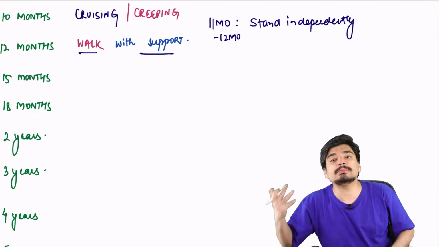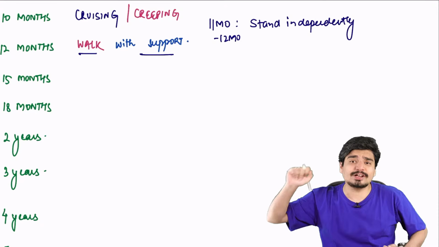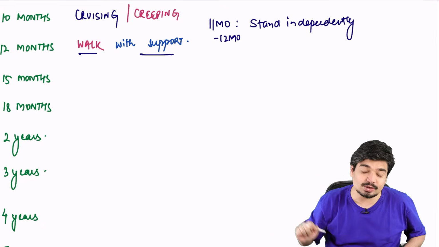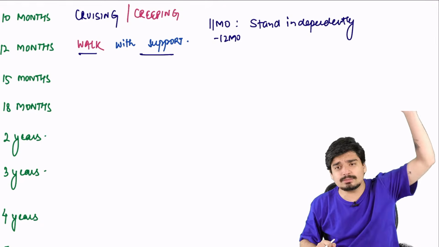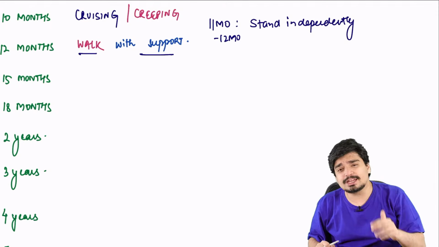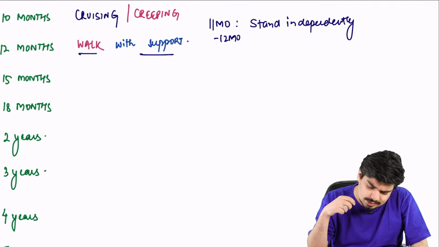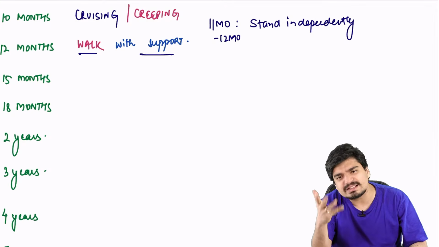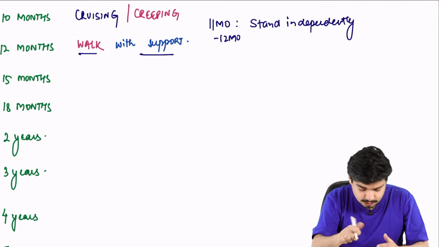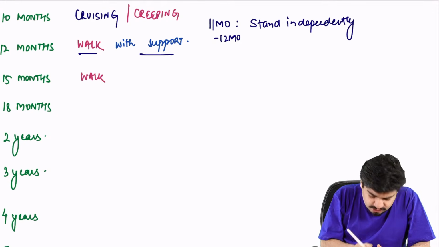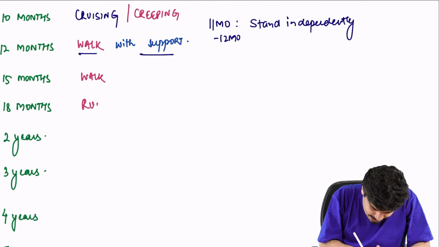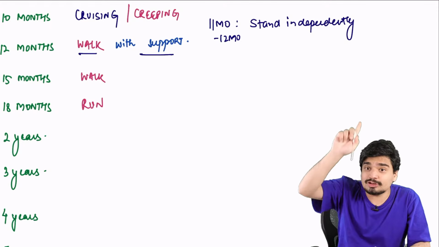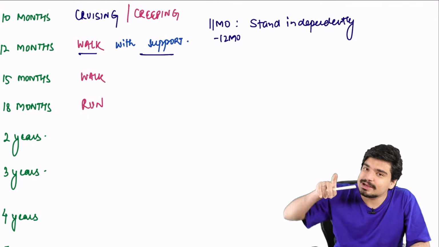After this, remember Ranbir Kapoor. Ranbir Kapoor in Yeh Jawaani Hai Deewani told Naina, Deepika Padukone, while trying to woo her, Naina, main chalna chahta hoon, main daudna chahta hoon, main udna chahta hoon. The child will also do the same. Main chalna chahta hoon: at 15 months, the child walks. Main daudna chahta hoon: at 18 months, the child runs. Main udna chahta hoon: obviously, the child will not fly, but it will go up and down stairs.